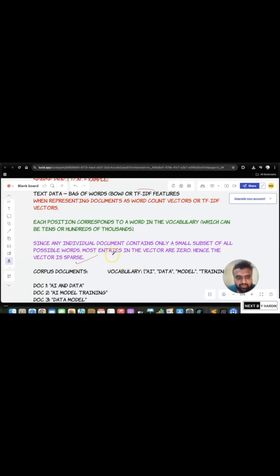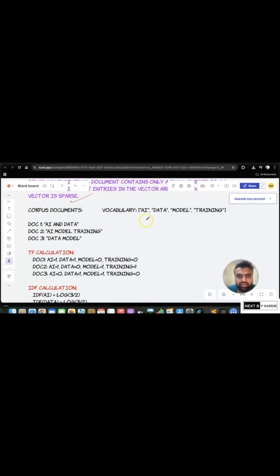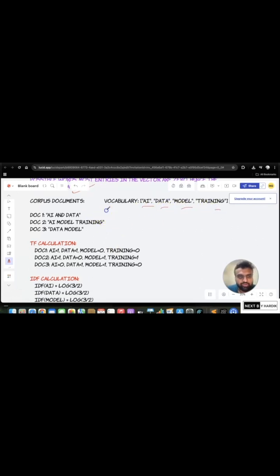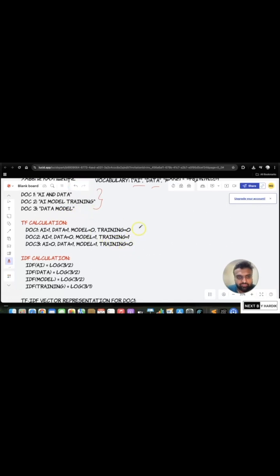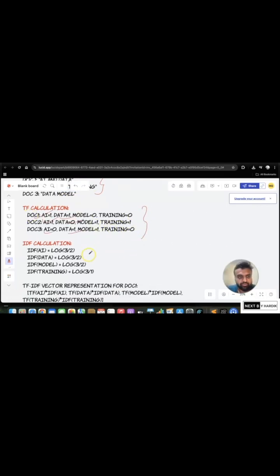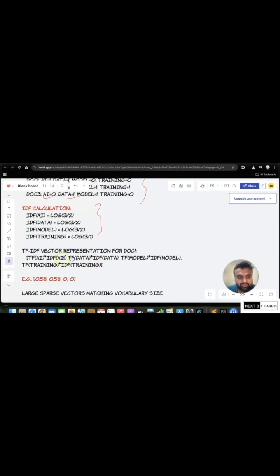Pretty obvious, right? Corpus documents. So, we have the vocabulary: AI, data, model, training. Document one: AI, data, AI, model, training, and data, model. So if you do the calculation, in case of IDF calculation, you're just taking the logs, and based on this calculation, you finally get the sparse vectors.